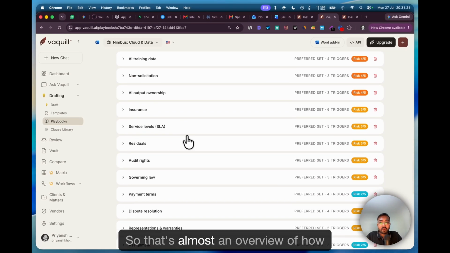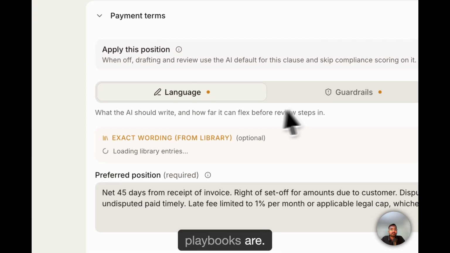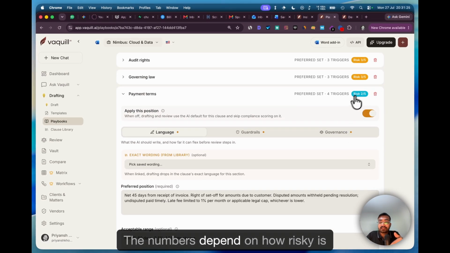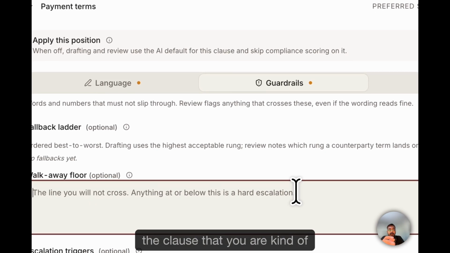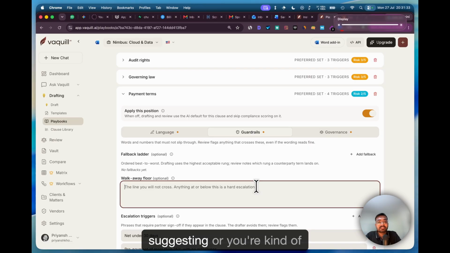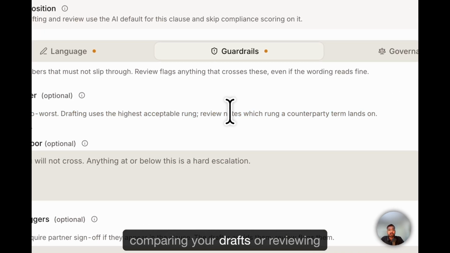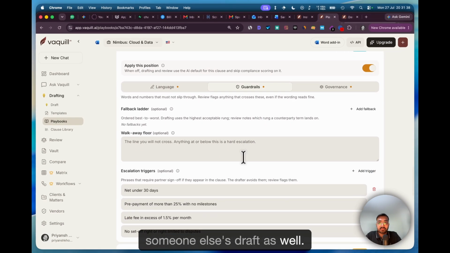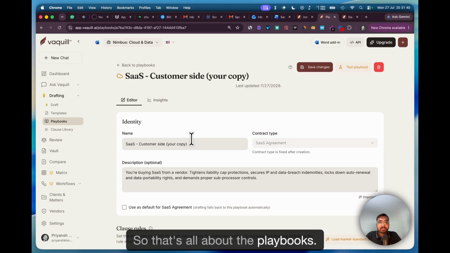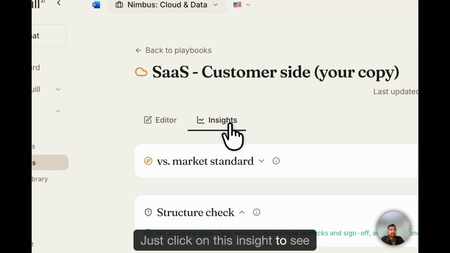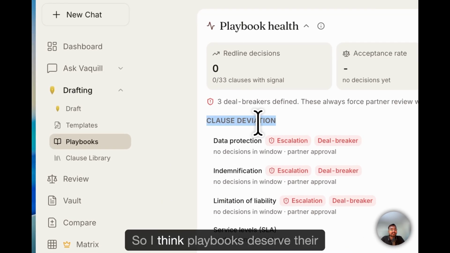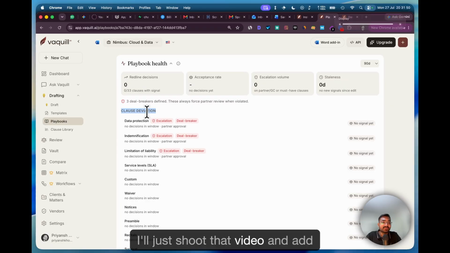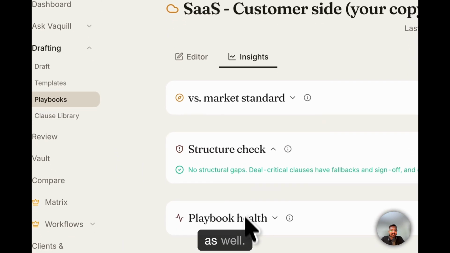So that's almost an overview of how playbooks are. The numbers depend on how risky the clause is that you are suggesting, or you're comparing your drafts or reviewing someone else's drafts as well. So that's all about the playbooks. Just click on this insight to see your clause deviations. So I think playbooks deserve their own video. I'll just shoot that video and add it to our YouTube channel. So feel free to look at that as well.